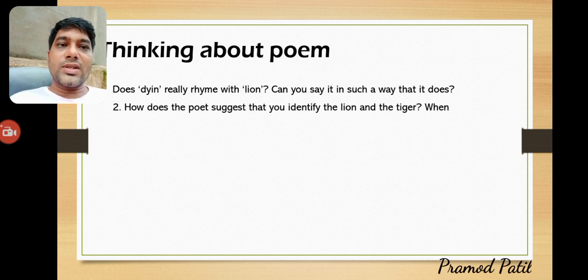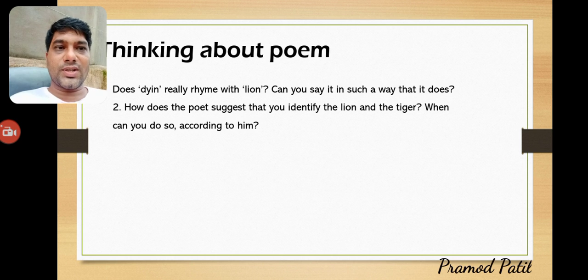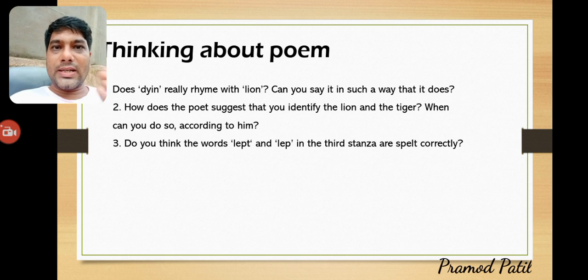How does the poet suggest that you identify the lion and the tiger? How to identify the lion and the tiger, that you have to suggest to the students. When can you do so according to him? What you have to do in that situation, what you will do according to the poet, is suggesting to the students how to identify and what to do exactly in that situation.